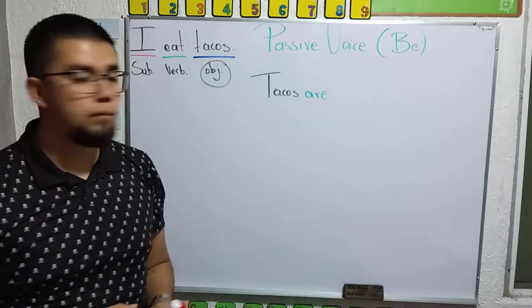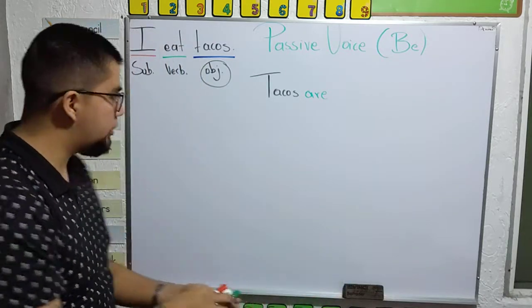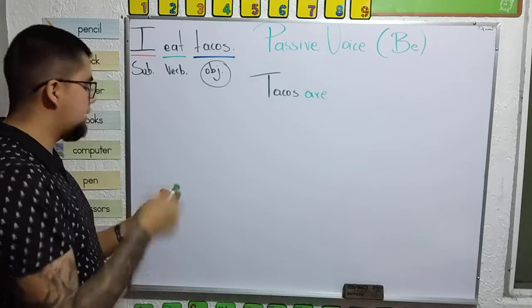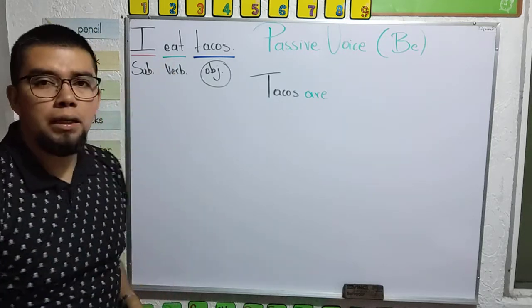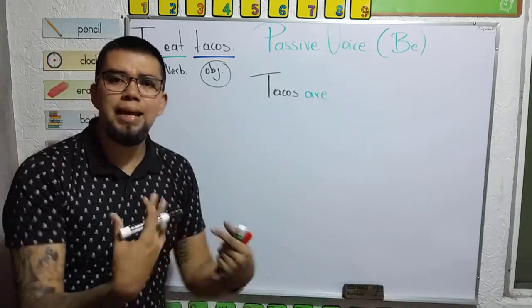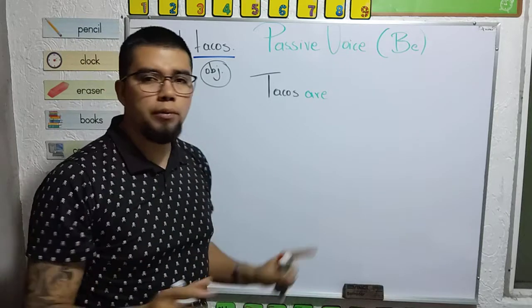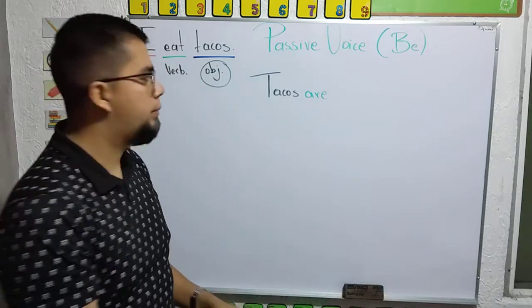Tacos are. Now, what is the action that the tacos are receiving? In this case, the action is eat. But check the verb in passive voice, the action verb, it's all the time going to be in past participle form.